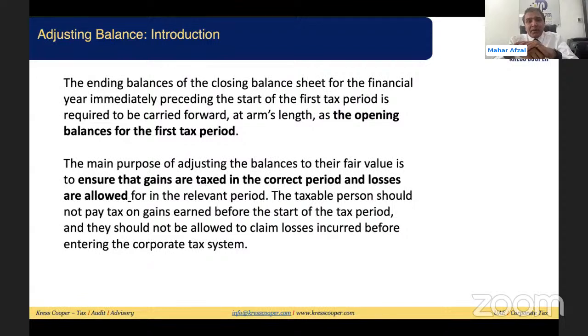Basically, the main purpose of adjusting the balance is to make sure that the gains are being taxed in the respective tax period, and losses are being allowed for the respective period. It means a previous period gain should not be taxed in the first tax period, and pre-tax losses should not be allowed after the introduction of the corporate tax. So this was the core objective of the introduction of the transitional provisions.